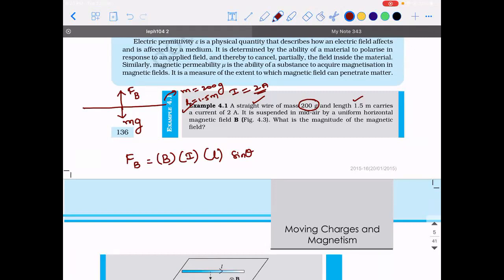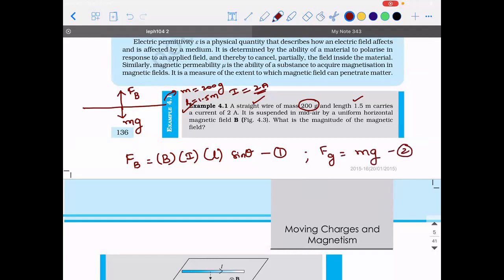It is the angle between the direction of current and the magnetic field. Okay. So what is the value of B that is given? That is what we need to find. Right. Let me call this equation number 1. I hope I'm clear, guys. Yes, sir.